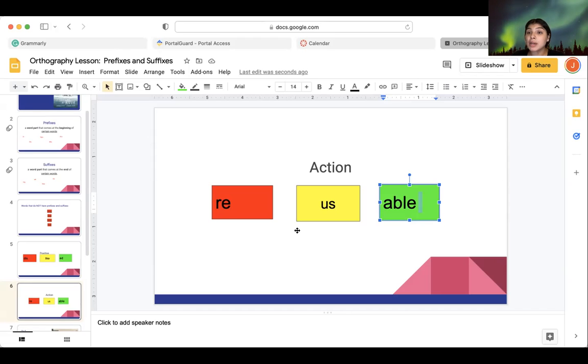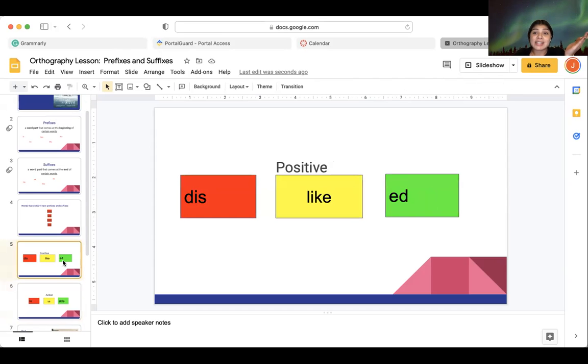So let's remember again that not all words have prefixes and not all words have suffixes, only certain words. And certain words, like use and like, have both. They can have both, reusable. And for like, it can be dis and ed, disliked, right?